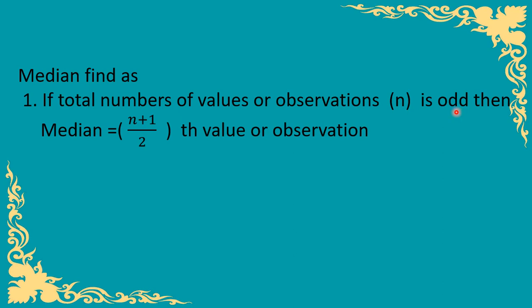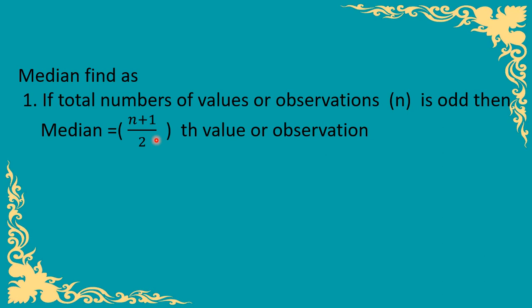That means if an odd number is given, suppose the total number of observations is 5, then 5 plus 1 upon 2 becomes 6 upon 2, so it will be the third value. So after arranging the data in ascending or descending order, the third value of the data will be the median of the particular given data.